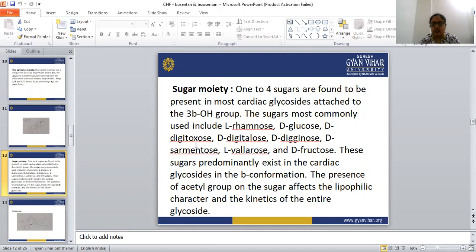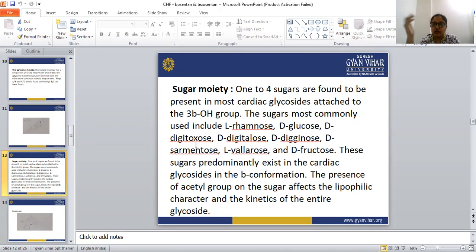The number and the identity of the sugar moiety vary from one glycoside to another. One glycoside may contain 2 molecules of sugar, or another may contain 4 molecules. Some cardiac glycosides contain 4 molecules of D-glucose. Some have two molecules of D-digitoxose and 2 molecules of D-digitalose. So the number and the identity of the sugar moiety vary from one cardiac glycoside to another.